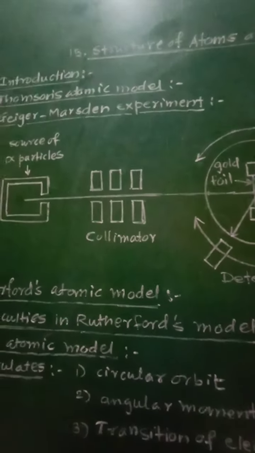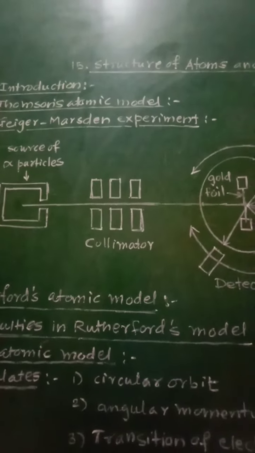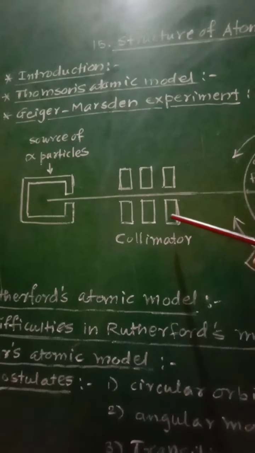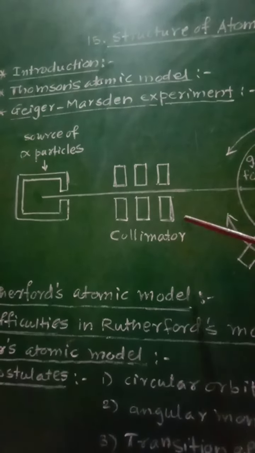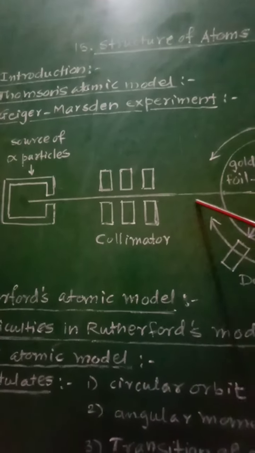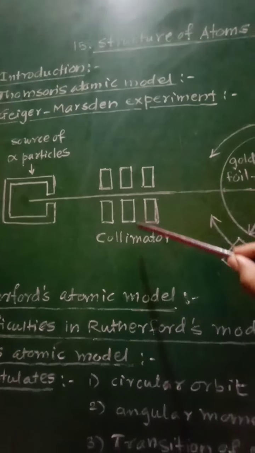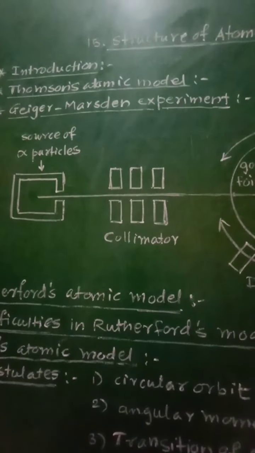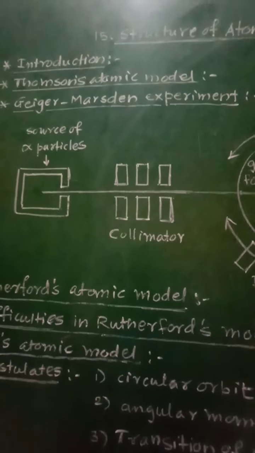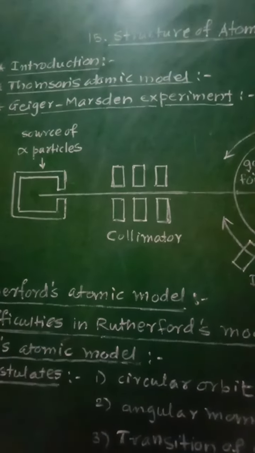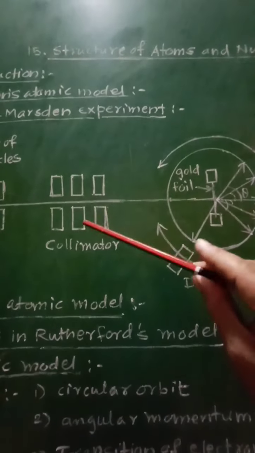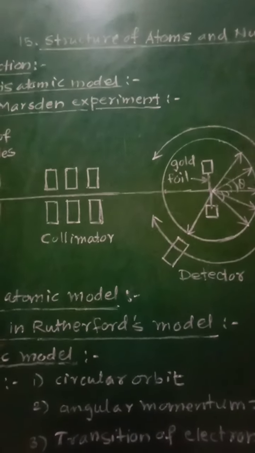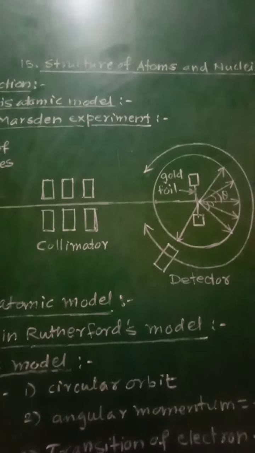So alpha particles from the source were collimated, that is focused, in the form of a narrow beam. A very narrow beam of these alpha particles will be produced with the help of this collimator, and then as it is focused in a narrow beam, it will be made to fall on the gold foil, which contains a large number of atoms.